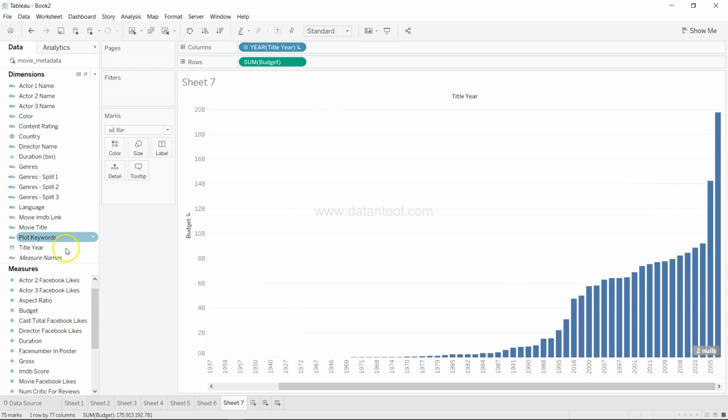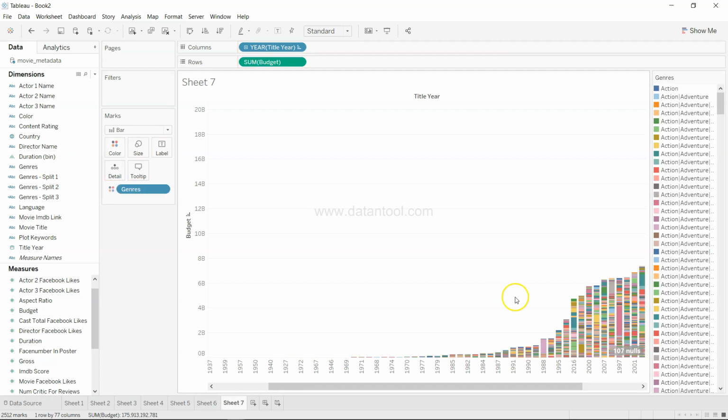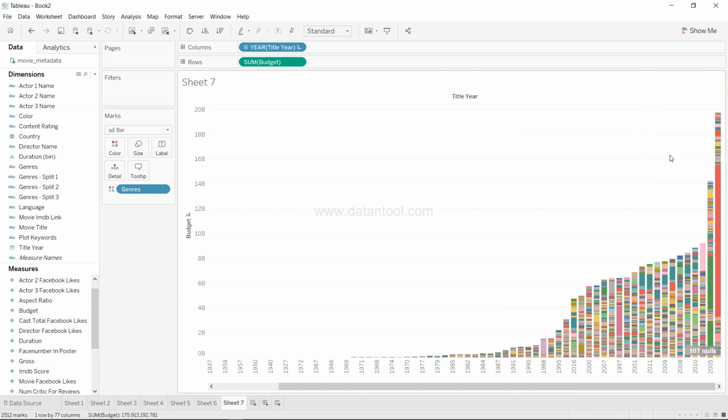And now I will take the genre to basically understand. Genre is over here on the color. I'll just remove this, hide the card. So this is again a lot of problems with the categories because the number of categories is high. So I will change this to genre split 1, which will give us a better idea. So yeah, this is something more meaningful for us, which I can read.